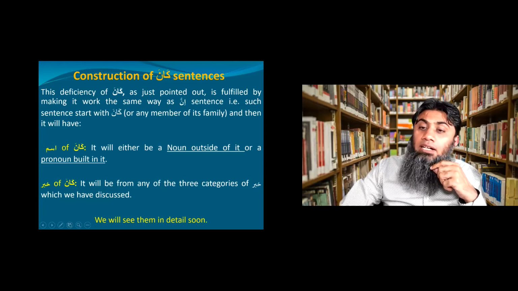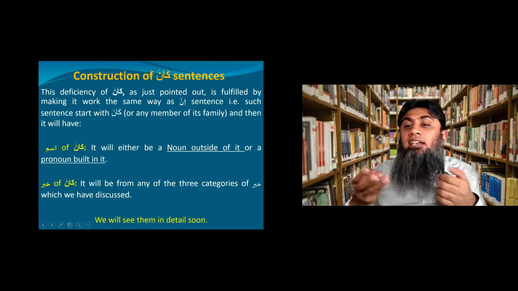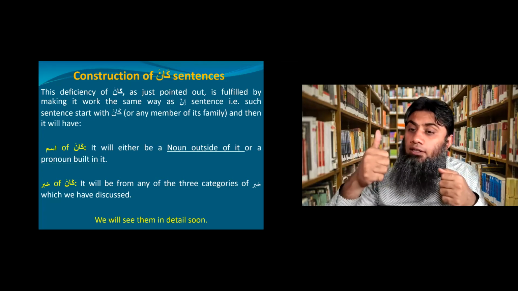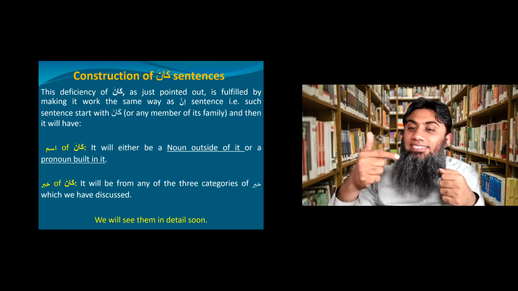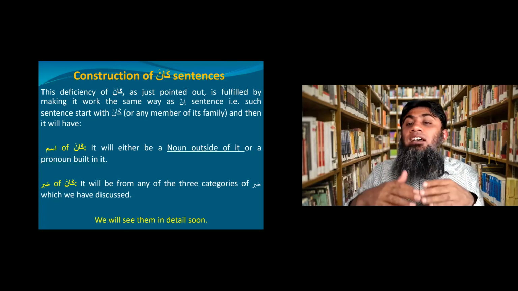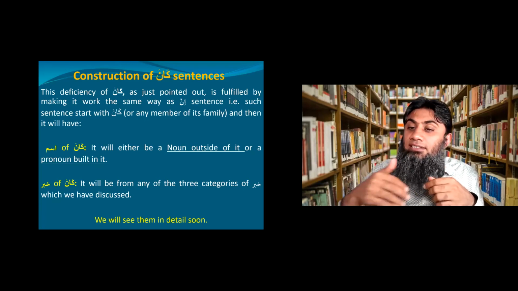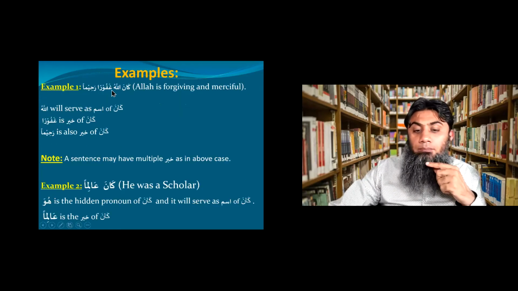So ism of kana will be either a noun outside of it or a pronoun built inside of it, as I showed you, kana aliman. Okay. And then khabar of kana will be any form of the three categories of khabar. As you know, khabar in Arabic has three forms: a one word khabar, which we call the mufrad, a complete sentence khabar, and shibhul jumla khabar. Same will be the case with kana. Khabar of kana will be in any of these three categories. Now let's understand this concept with an example. Look at example number one.